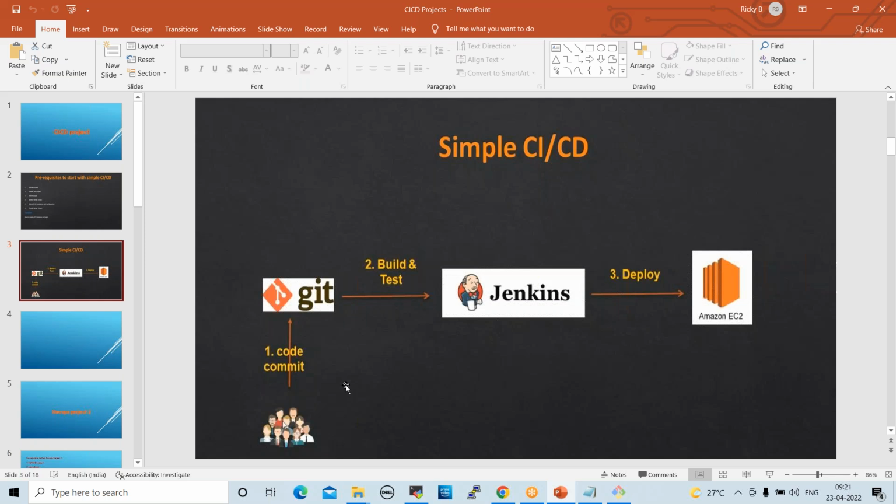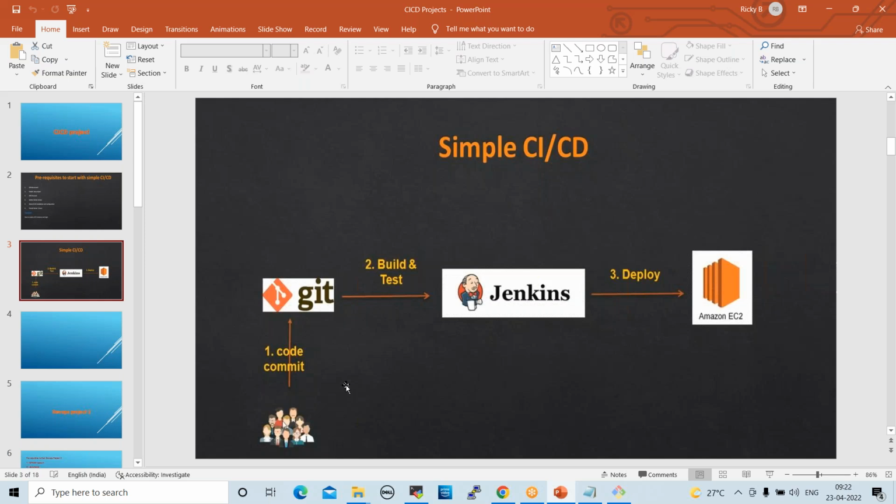Once you explain the CI/CD flow, 50% of the interview will be completed. The interviewer will understand that this person has real-time experience. So this flow is very, very important. It is a standard flow, and every project team follows it.